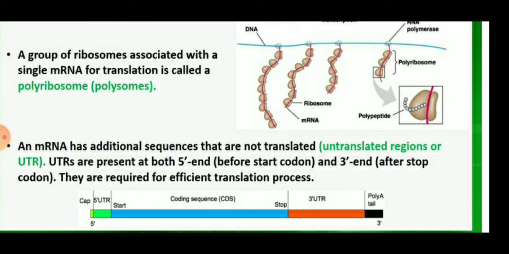So children, a group of ribosomes associated with a single messenger RNA for translation is called polyribosomes, or we can say polysomes. And an mRNA has additional sequences that are not translated, which are untranslated regions. These untranslated regions, or UTRs, are present at both the 5' end before the start codon and the 3' end after the stop codon, and they are required for efficient translation.